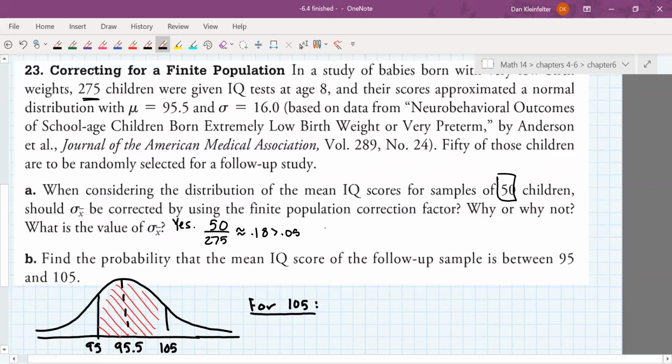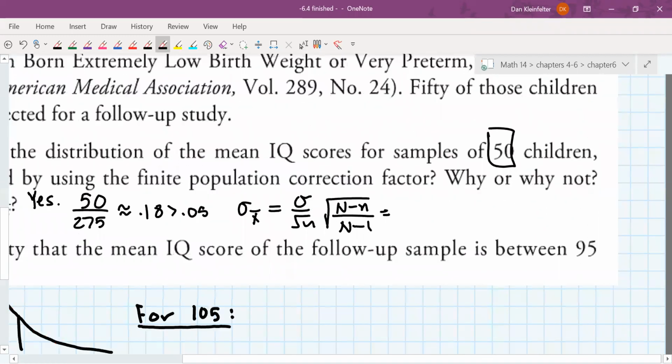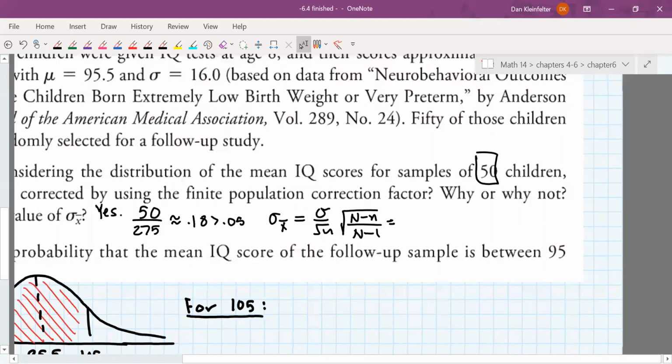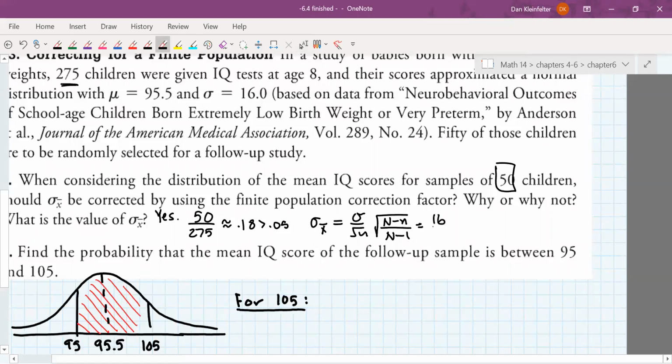So then our sigma x bar will be sigma over the square root of n times that square root of big N minus little n over big N minus 1. So let's fill in our particular values. The sigma was 16. The n here is 50. That's little n, right?